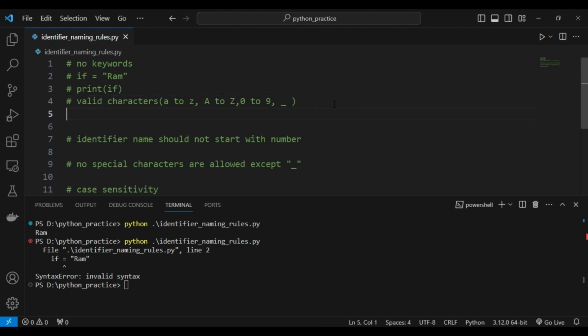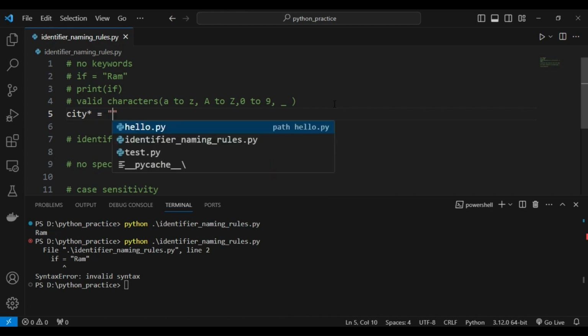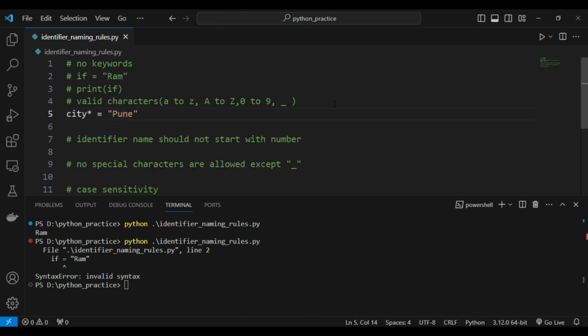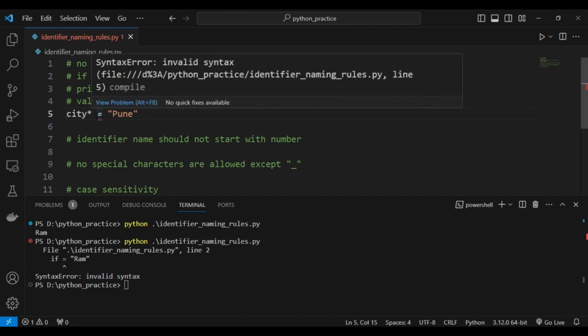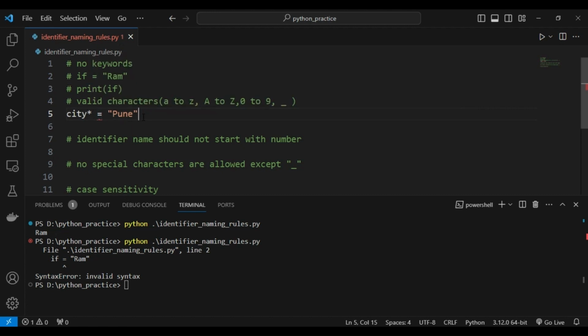For example, if I have taken city star is Pune, here VS Code directly gives me an error, syntax error, invalid syntax, meaning this identifier name is not allowed because star is a special character which is not allowed.